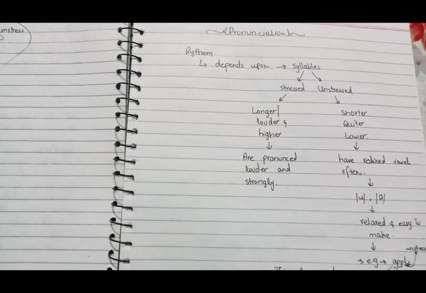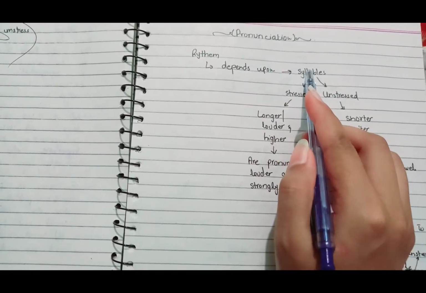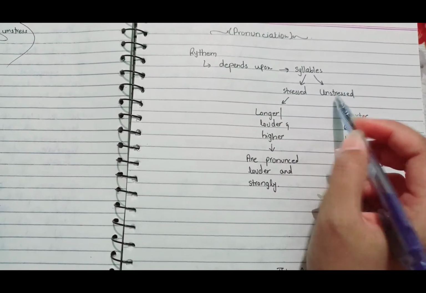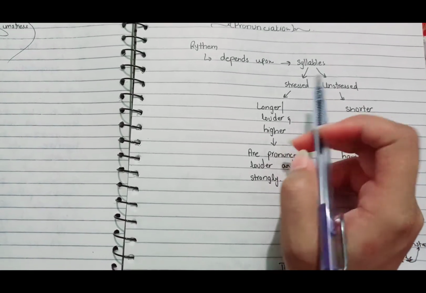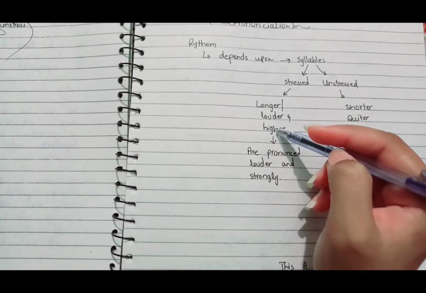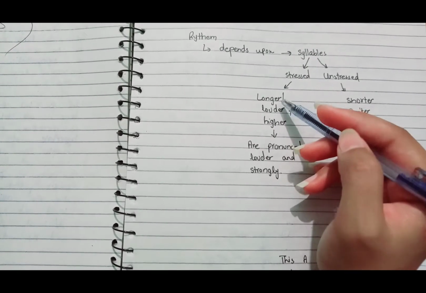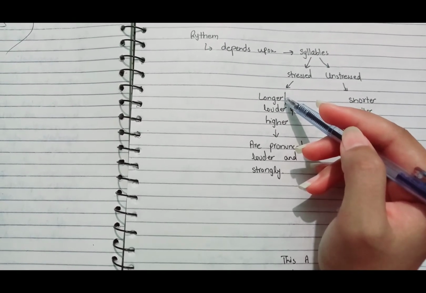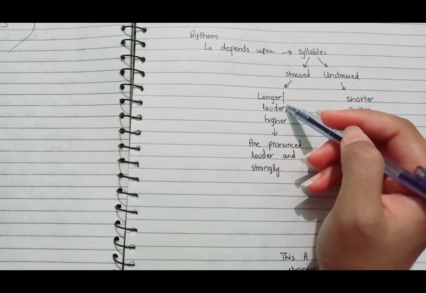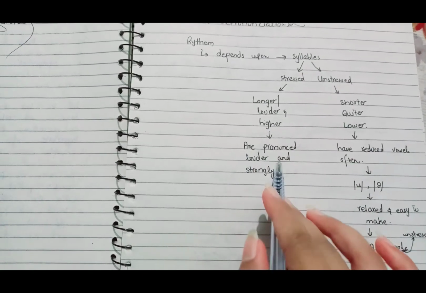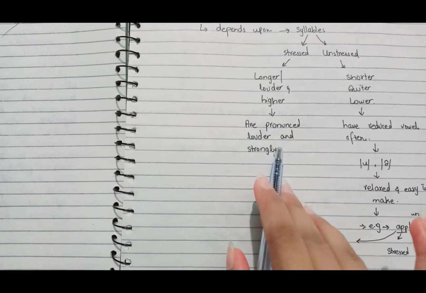What is rhythm? Rhythm depends upon syllables, and syllables are of two types, stressed and unstressed. Stressed syllables are the longer, louder, and higher ones. They are pronounced longer, louder, higher and more strongly than the others.